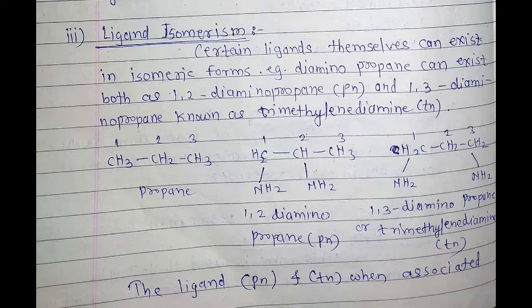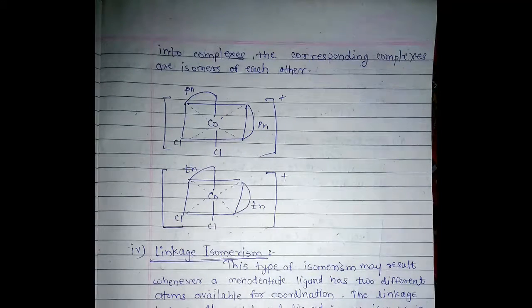When the ligands PN and TN are associated into complexes, the corresponding complexes are isomers of each other. Now see this picture: the central metal cobalt, two Cl- ligands, and another ligand PN is attached.